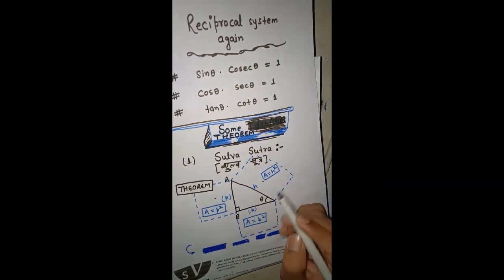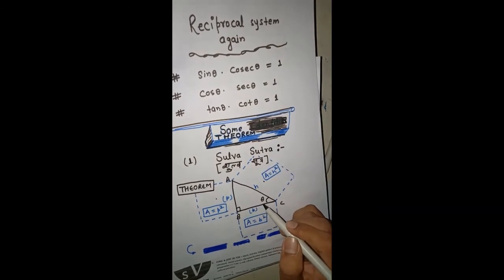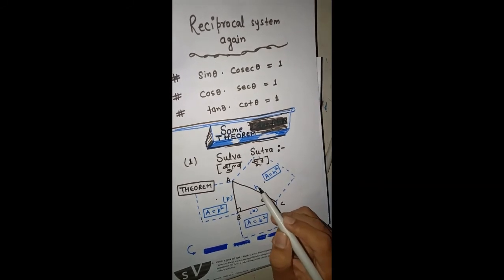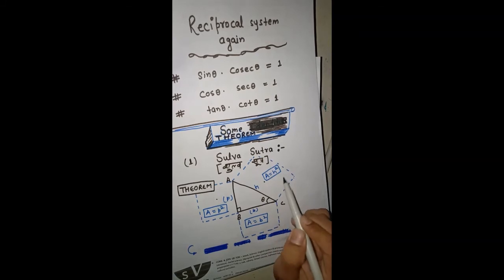So they performed these kinds of experiments in ancient times in India. They say that if you take the area of the largest square, which one is the largest square?